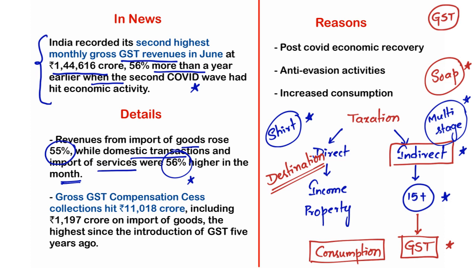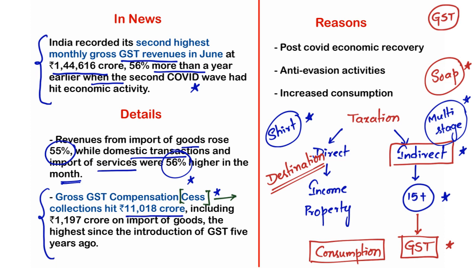So the gross GST compensation cess collections hit 11,018 crore, including 1,197 crore on import of goods. Here you need to understand what exactly is GST compensation cess. So let me explain this in great detail. What exactly is cess? Cess is actually a value added tax to fulfill a predefined purpose. Let's take Swachh Bharat cess as an example. That means the cess is collected from the people to invest those funds on Swachh Bharat only. There will be a predefined purpose associated with cess.